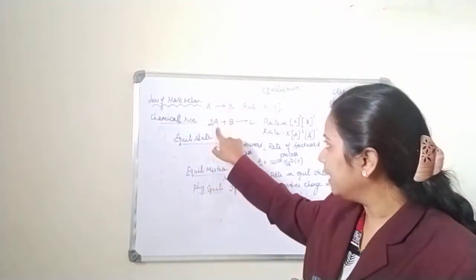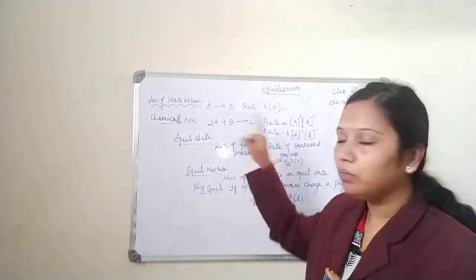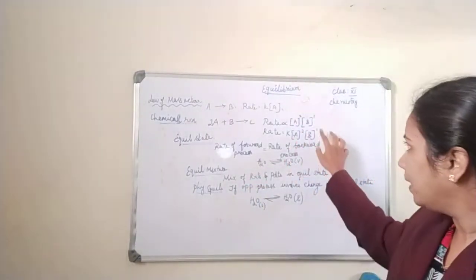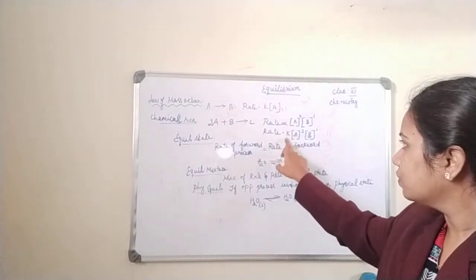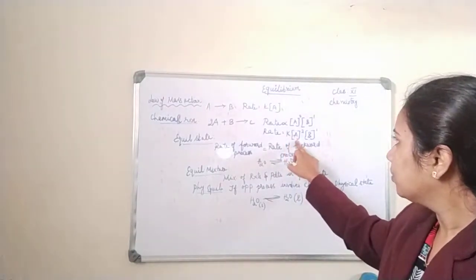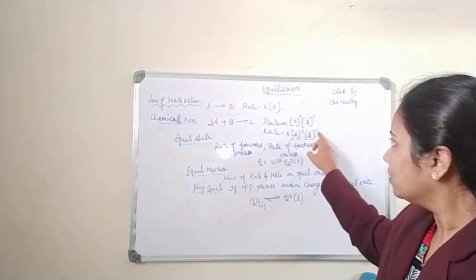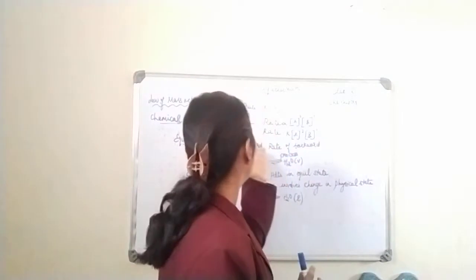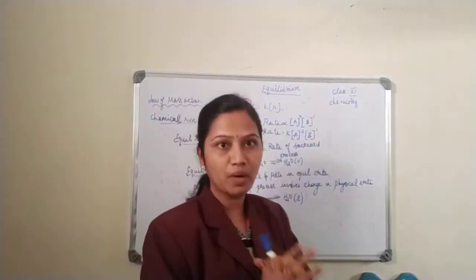Here the reactants are A and B. What about the concentration? You have 2A and you have one molecule of B, so I have written the superscripts 2 and 1 here. So the rate is directly proportional to the product of the concentrations. What is this constant? This is called the rate constant K. So the rate is directly proportional to the concentration of reactant A and the concentration of reactant B. This we are seeing under the law of mass action.